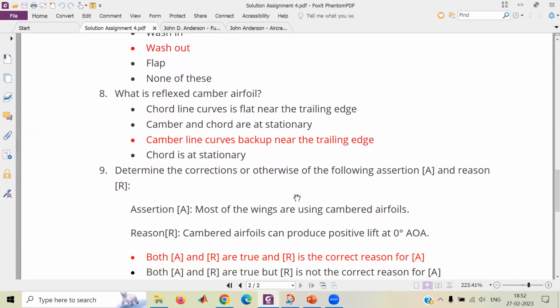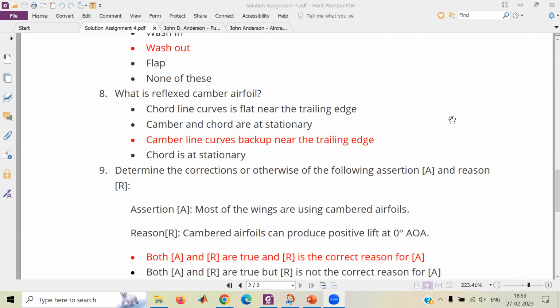What is a reflexed camber airfoil? This question has appeared so many times. I don't know why they keep asking the same question over and over. Do you guys also feel it's a repetitive question? Yes, sir. Two or three questions are always repeated. It has repeated in more than two of the assignments, sir.